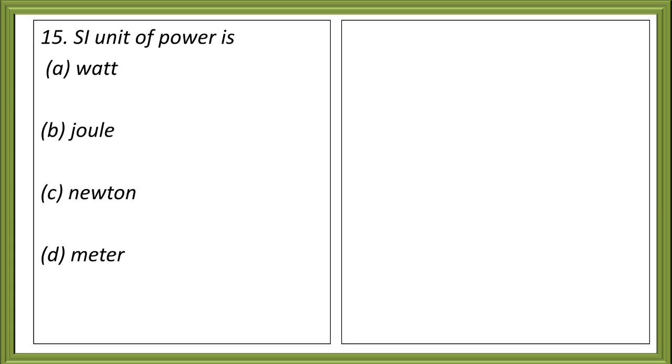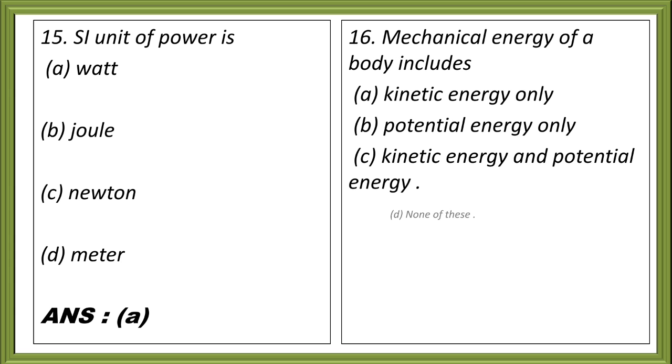Question 15. SI unit of power is option A, watt, B, joule, C, Newton, D, meter. Here the correct answer is option A. Question 16. Mechanical energy of a body includes kinetic energy only, potential energy only, kinetic energy and potential energy, none of these.